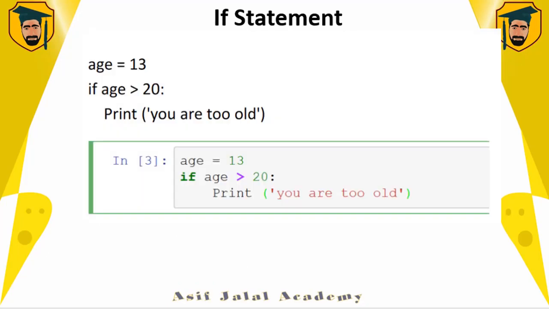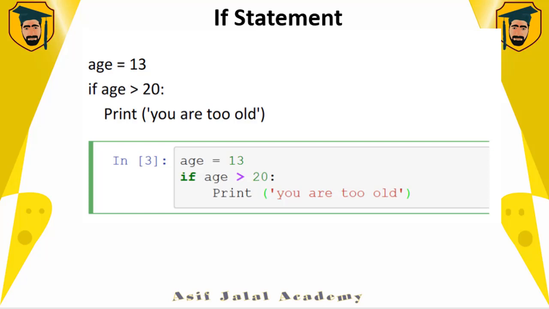This is the statement we use to take a decision in our code at runtime. As you're going to see, age equal to 13 means age is the variable which has the value 13. Now I am going to take a decision here based on the age value. So if age is greater than 20, then only print you are too old.